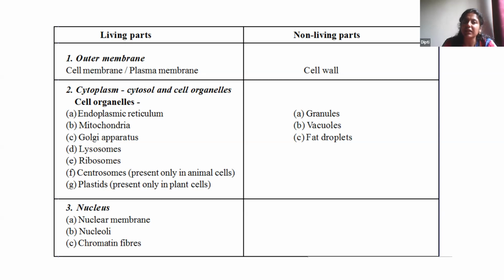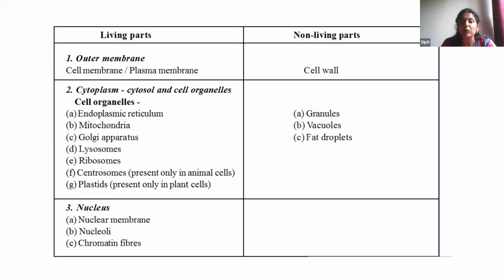Other organelles like endoplasmic reticulum, mitochondria, Golgi apparatus, lysosome, ribosome, centrosome, and plastids (only in plant cells) are living. And nucleus is definitely living. The fat droplets, the vacuoles, and the granules are the non-living parts.